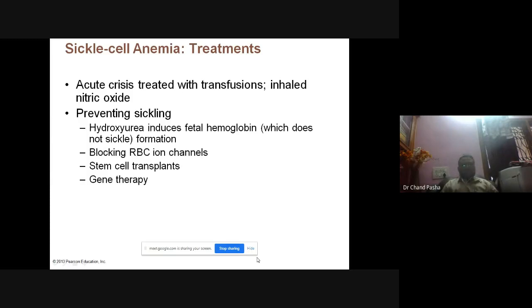When a person is inhaling it, sickling will somehow be prevented. Hydroxyurea induces fetal hemoglobin, which does not form sickles. Other methods are blocking RBC ion channels, stem cell transplantation, and gene therapy. These are some of the methods of treating sickle cell anemia.